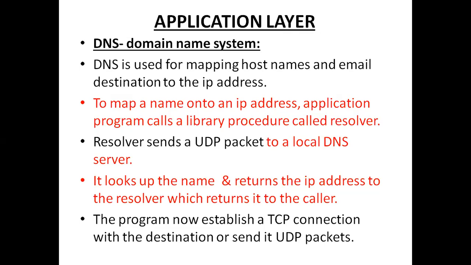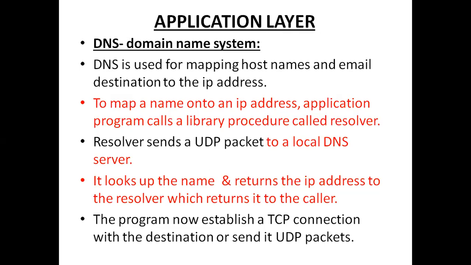Immediately upon receiving the request from the resolver, the local DNS server looks up the name. It will check the name in the domain name database, which the local DNS server maintains. If the particular name is available there, it will automatically be mapped to the IP address.